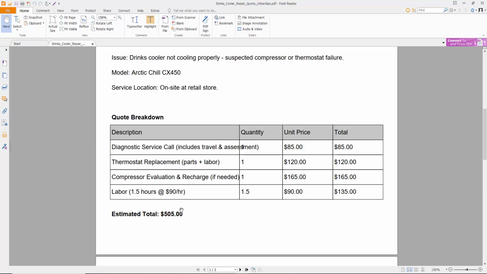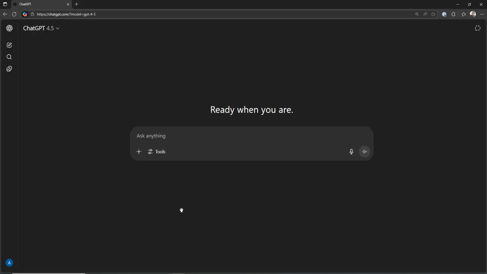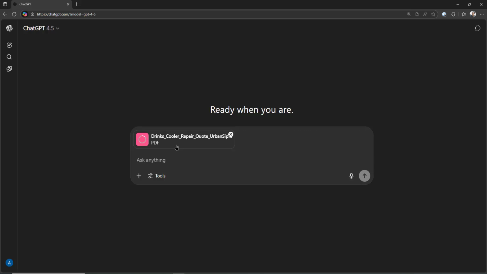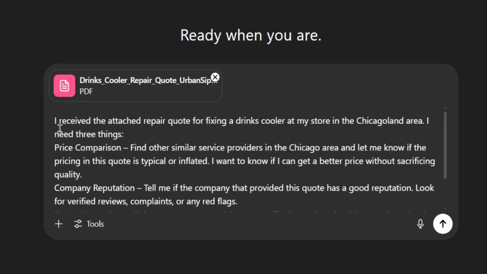So let's use AI for that. I'm going to use ChatGPT, but you can use any AI, that's fine. I'm going to bring in the actual quote that I just showed you, PDF format, just put it in here as an attachment. And then I'm going to put in a specific prompt saying, I received the attached repair quote for fixing a drinks cooler at my store.